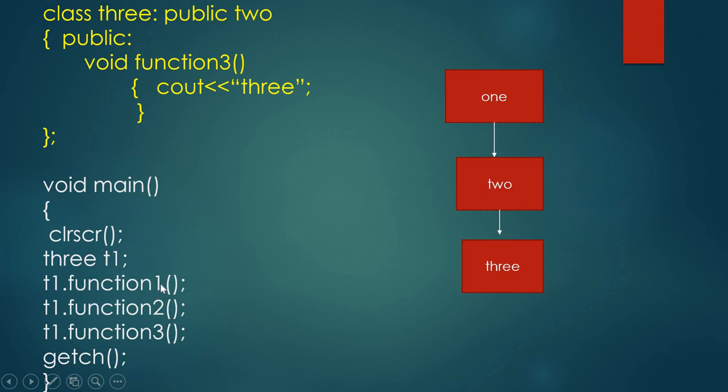This function 1 is in the class 1, function 2 is in the class 2, function 3 is in the class 3. But using the object of this derived class 3, we can access the function in class 1, the function in class 2 and the function in class 3. That is t1 dot function 1, t1 dot function 2, t1 dot function 3.